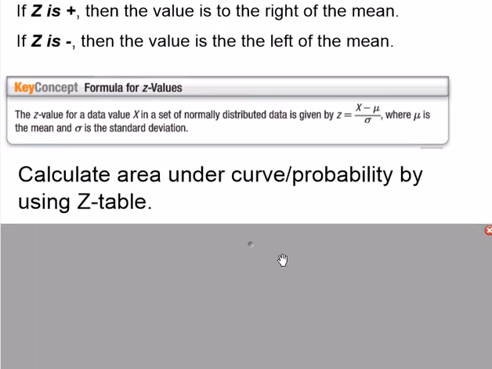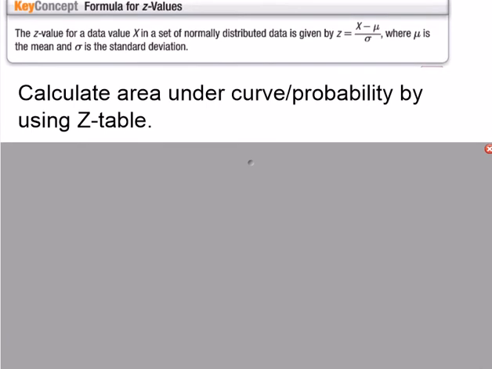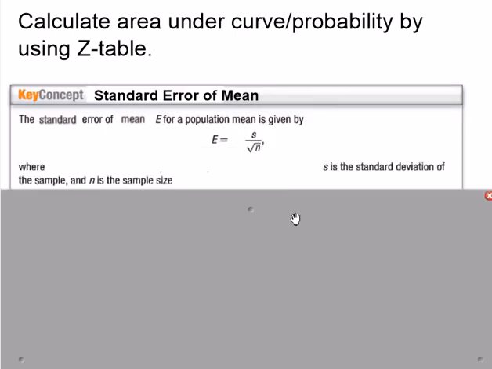Okay, so the Z table is used to calculate the area under the curve. It's also used to calculate probability. You can use it if, instead of measuring heights, I was measuring the chances of something happening. Whatever I was measuring, there was a 90% chance that it would occur, again based on what the Z table was saying.